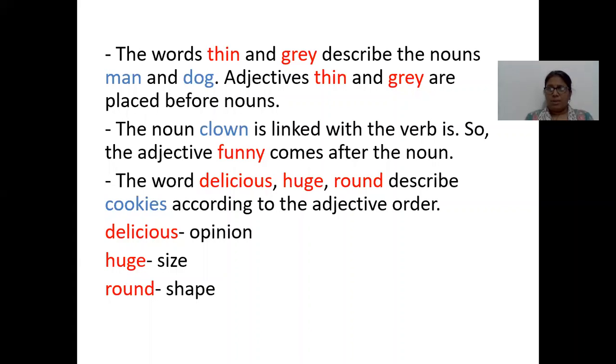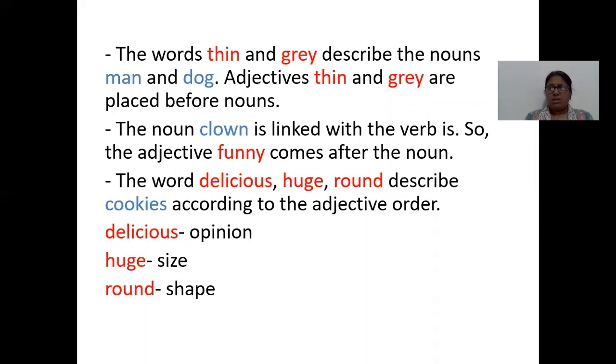In the second example, the noun clown is linked with the verb is. So the adjective funny comes after the noun. Whenever the noun and the adjective are linked with a verb, then in the sentence, the adjective will come after the noun. In the third sentence, we can see that three adjectives are used: delicious, huge, and round.